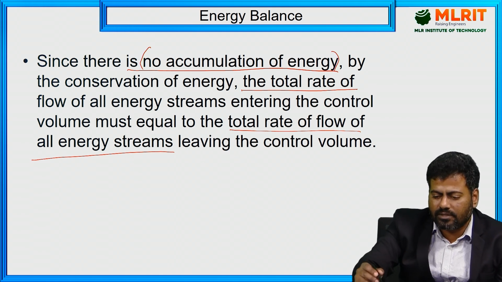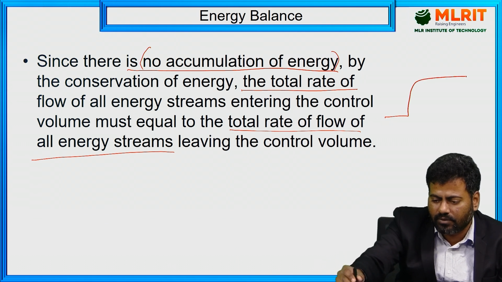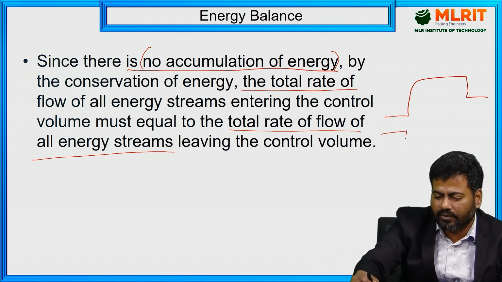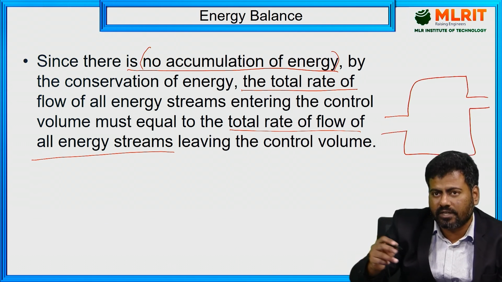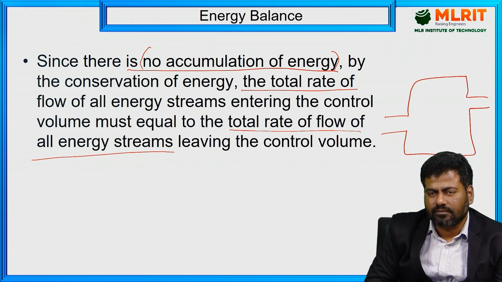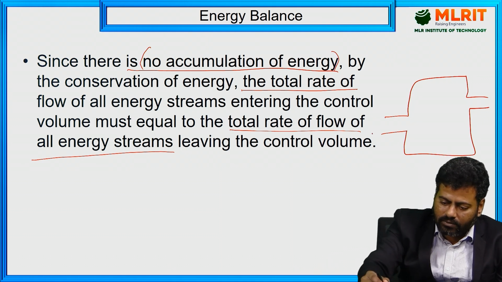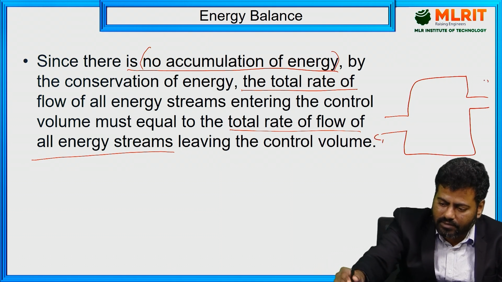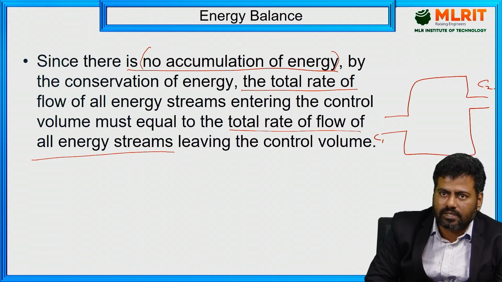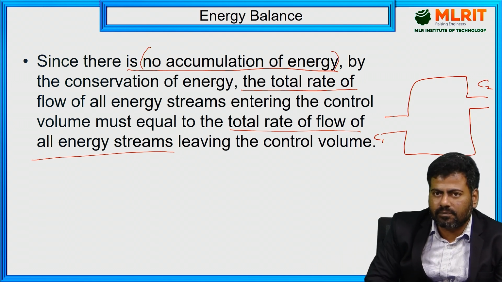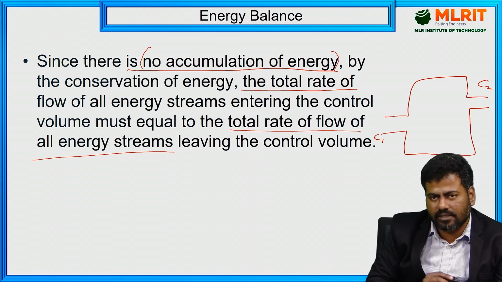For the flow system, we already discussed what kinds of energy parameters we are supposed to consider. We know that with respect to C1 over here and C2 over here, with C1 we have a certain kinetic energy entering, and with C2 we have a certain kinetic energy leaving the system.